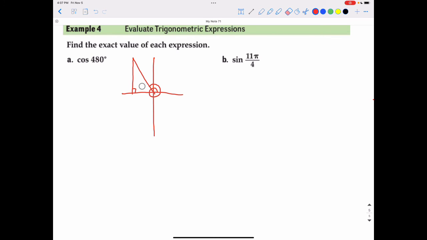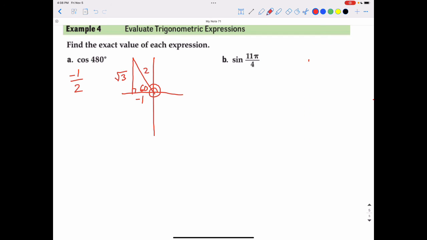And that would be a 60-degree angle right here. And so since that's a 60-degree angle, the measure of the adjacent side would be -1, since we are going to the left on the x-axis. We are still rising, so the opposite side would be the square root of 3 with a hypotenuse of 2. So the cosine of 480 degrees would be the adjacent side of -1 over the hypotenuse of 2.